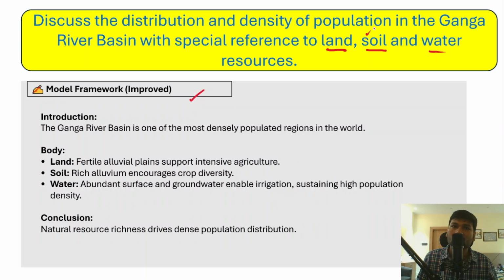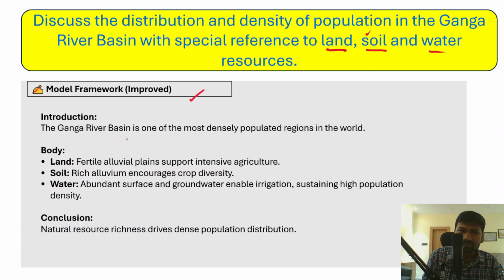Fertile alluvial soil will also support agriculture in that area, right? So availability of land, all these factors have led to the large scale population explosion in states like UP and Bihar, right? So let's understand the basic framework first.